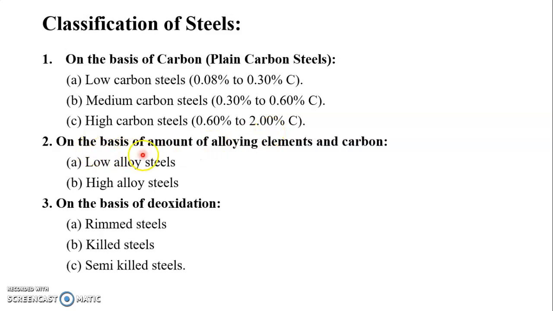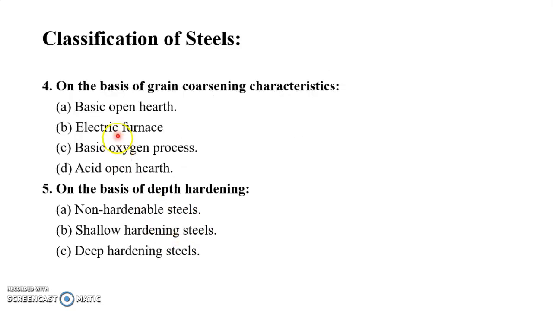Second is on the basis of the amount of alloying element and carbon: low alloy steel and high alloy steel. Then on the basis of deoxidation: rimmed steel, killed steel and semi killed steel. Next, classification on the basis of grain coarsening characteristics: basic open hearth, electric furnace, basic oxygen process, acid open hearth. The next one, on the basis of depth hardening: non hardenable steel, shallow hardening steel, deep hardening steel.